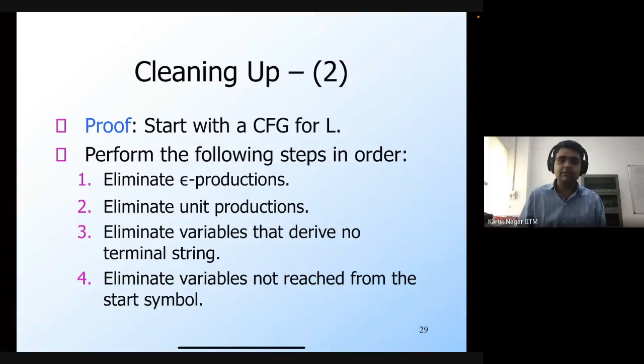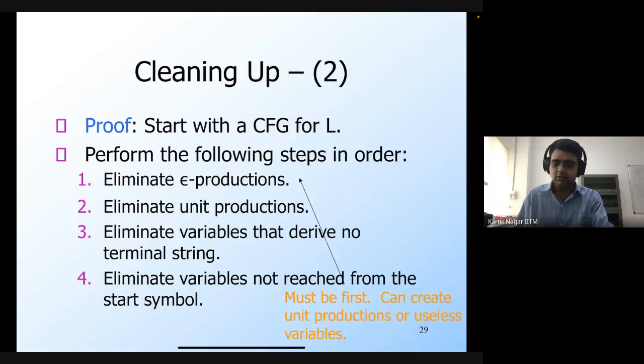If you are given any arbitrary grammar for the language L, first eliminate all the epsilon productions, then eliminate all the unit productions, then eliminate the non-terminals that derive no terminal string, and then eliminate symbols which are not reachable from the start symbol. If you follow all of these steps, then at the end you will obtain a grammar which obeys the form laid out by the previous theorem.